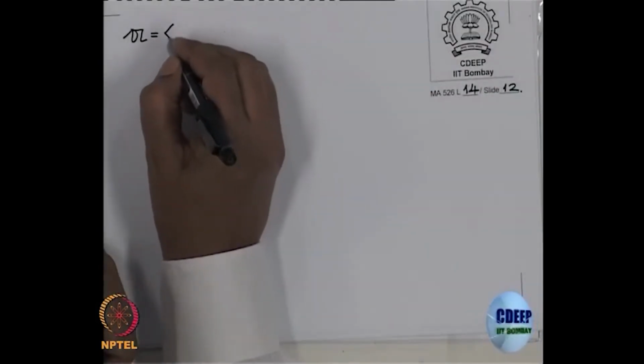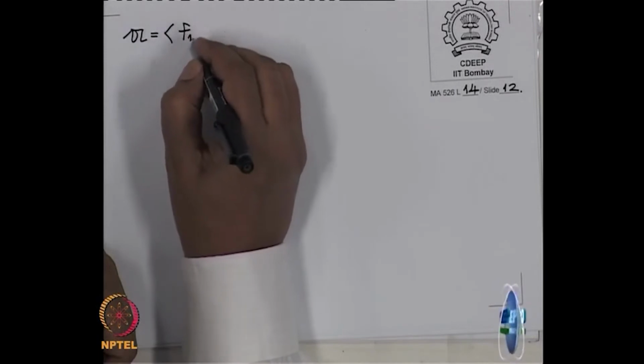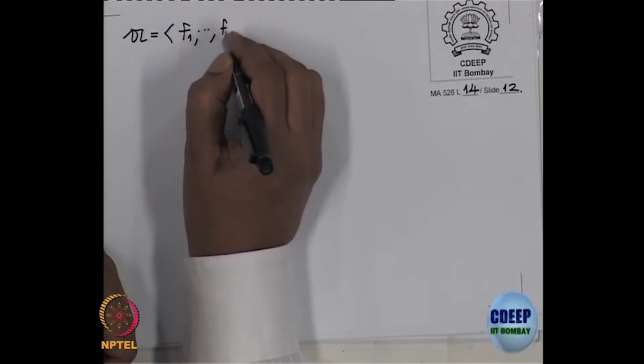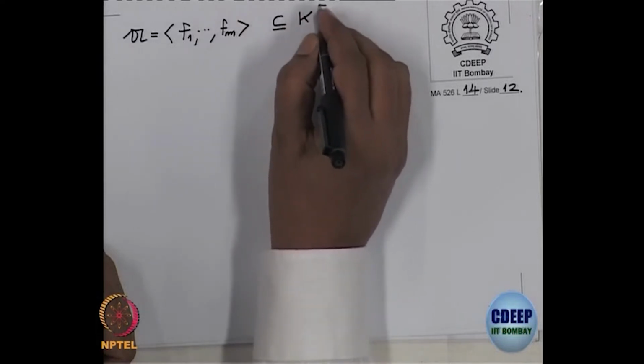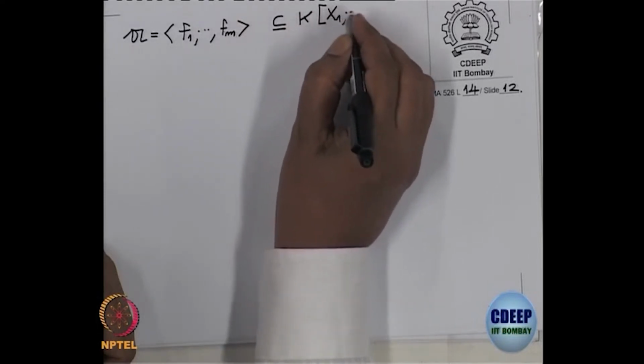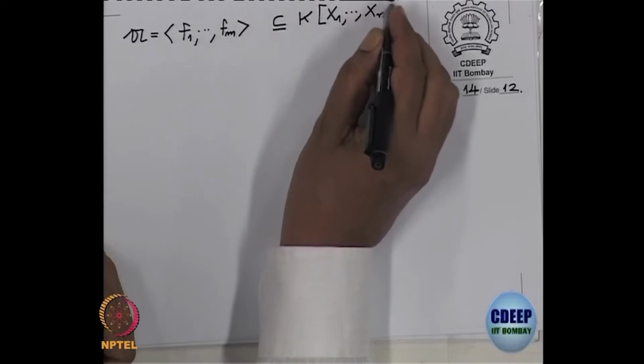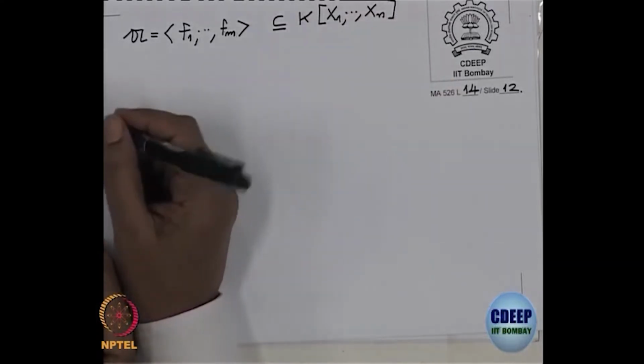Okay. So now I want to state the Jacobian criterion, at least today. So we have an ideal A, let us say, which is generated by F1 to Fm in a polynomial ring over a field K in n variables, K[x1 to xn].